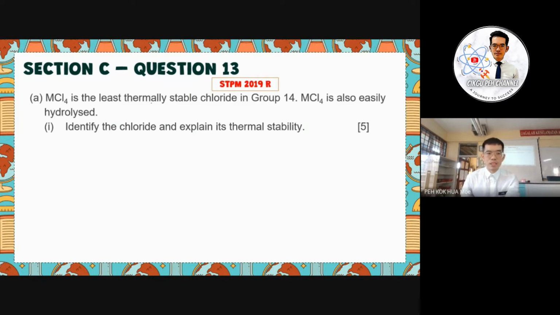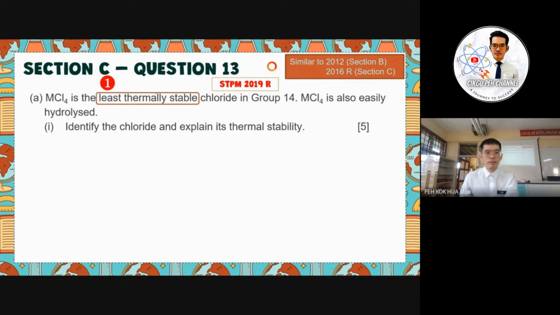MCl4 is the least thermally stable chloride in group 14. MCl4 is also easily hydrolyzed. Identify the chloride and explain its thermal stability. So again, you see, we already discussed quite a similar question in 2012 section B and 2016 repeat section C.